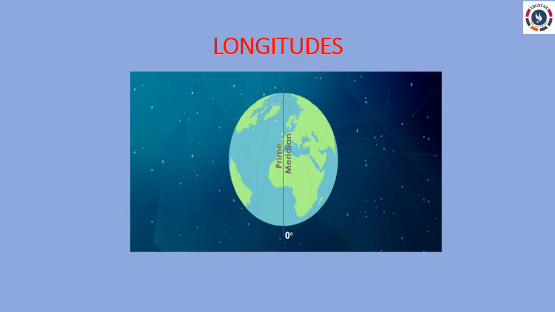The maximum distance between any two meridians is at the equator. The distance between any two meridians decreases as we move away from the equator towards the poles. The meridians cut the parallels at right angles, that is 90°. Okay children?